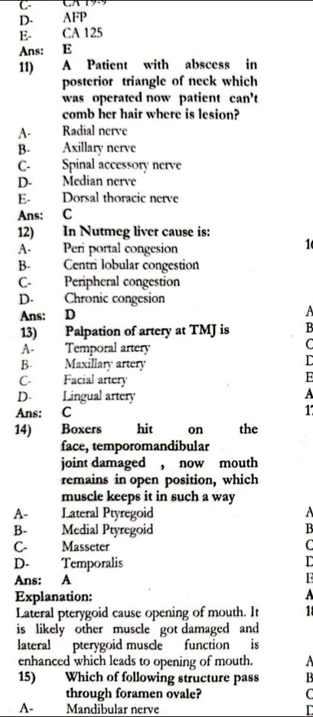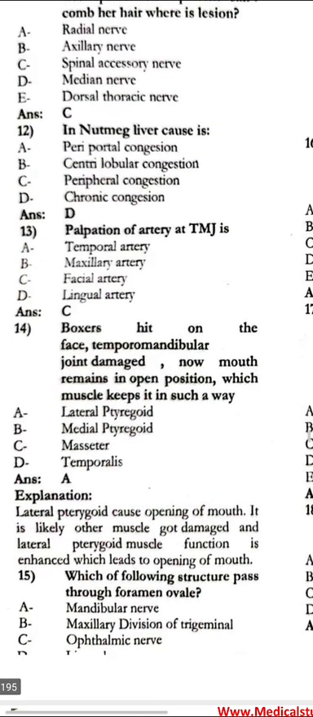The nutmeg liver cause is chronic congestion. The palpation of the artery at the TMJ is the facial artery. A punch hit on the face, temporomandibular joint damage. Now the mouth remains in an open position. What muscle keeps it in this position? That is the lateral pterygoid.